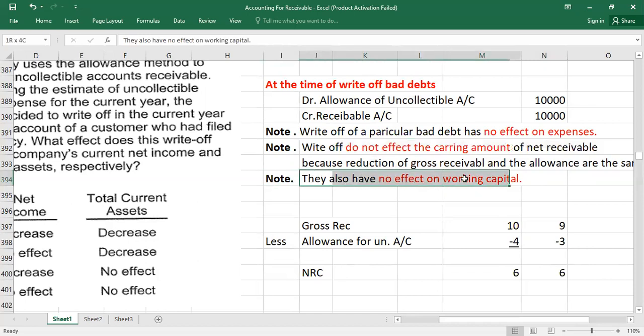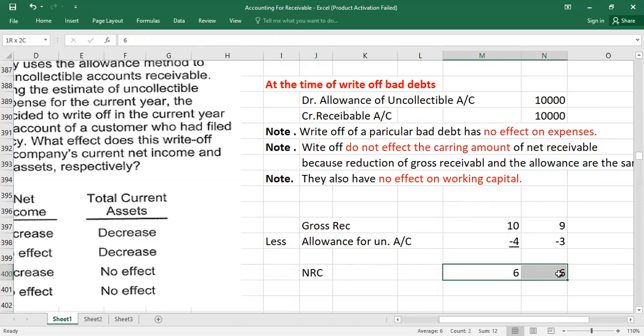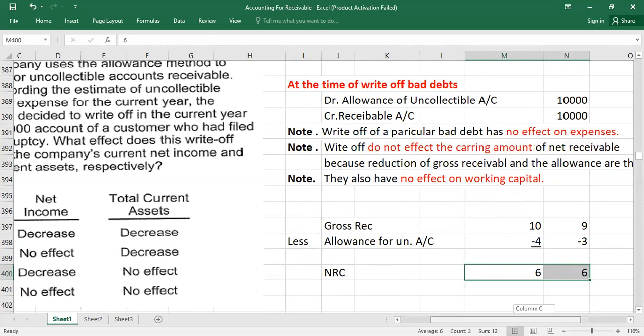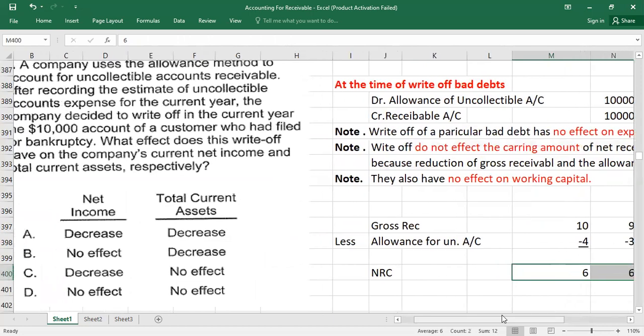Then we have another note: they also have no effect on working capital. Working capital is equal to current assets minus current liabilities. If your current asset, the NRV of the receivable, is not going to change, your working capital is also not going to change. So net income will not be affected, and total current assets will also not be affected. So option D is correct. The write-off of bad debts has no effect on either.